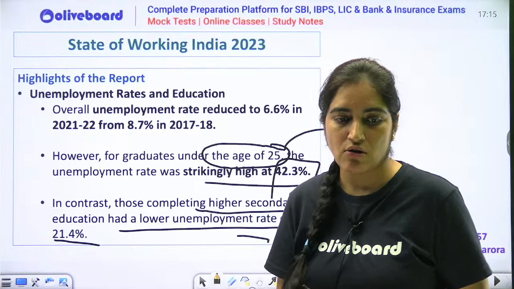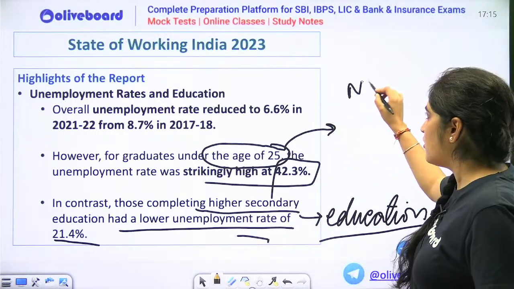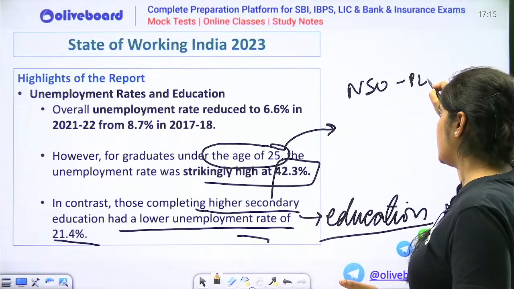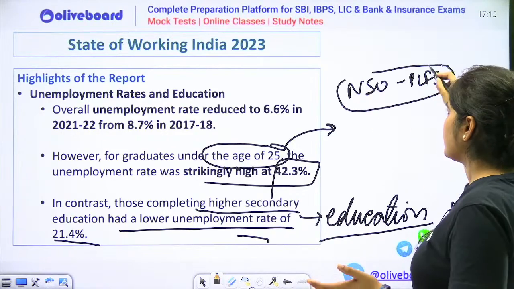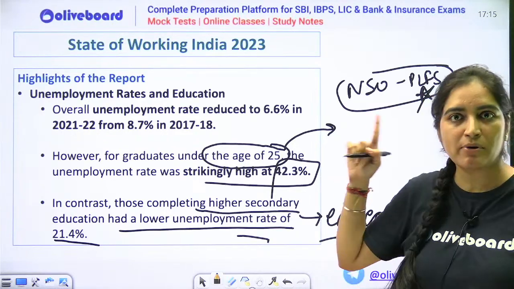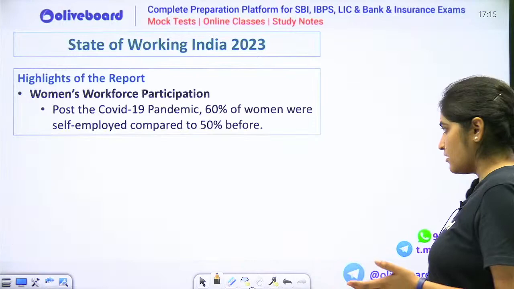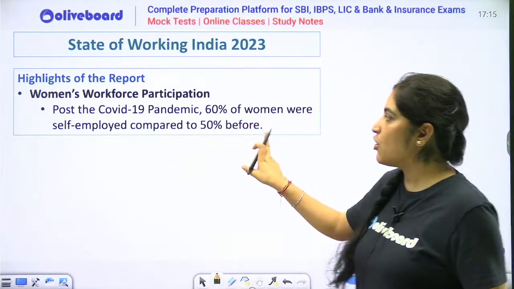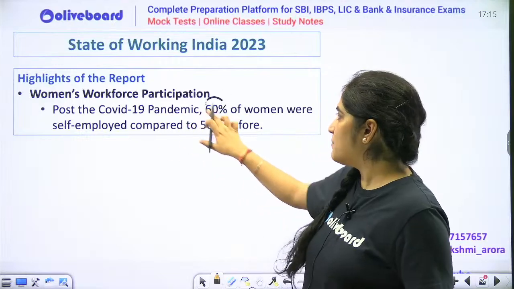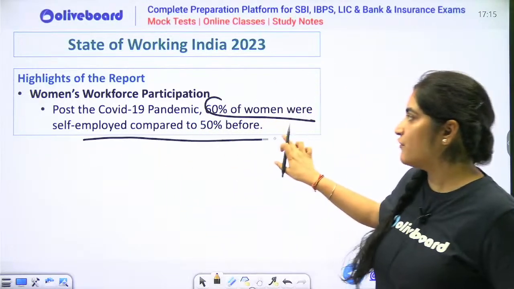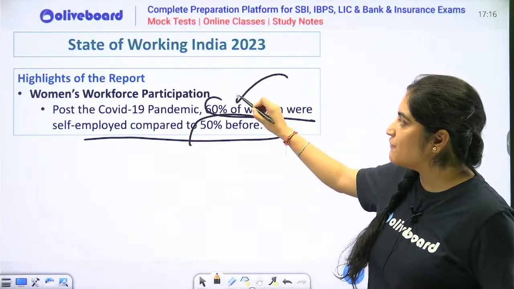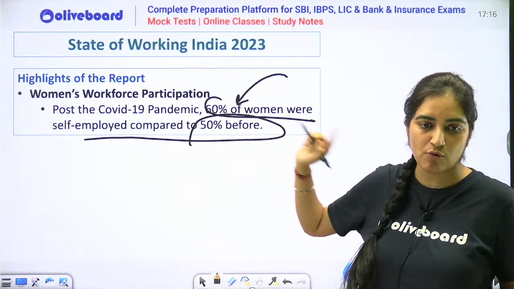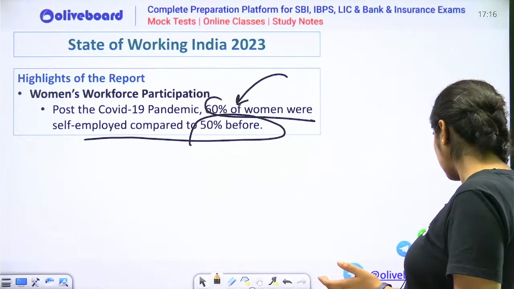ठीक है, और दूसरी चीज, मुदित, you are very much right. Your NSO actually publishes your PLFS data. For Nabard, I would like to tell you PLFS का भी recent का unemployment data, please do remember. Next thing, women workforce participation, self-employment. 60% of the women were self-employed compared to 50% before. मतलब women में self-employment has increased after COVID. This is what it highlights.